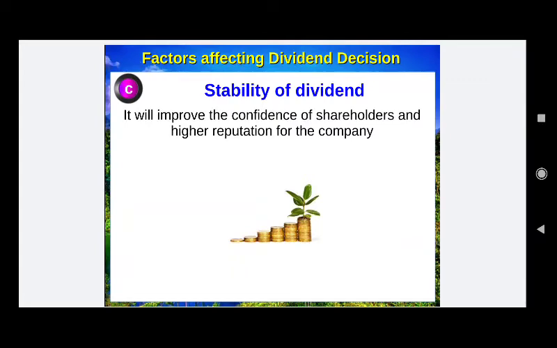Point C, the stability of dividend. It will improve the confidence of the shareholders and the reputation of the company. If the company's potential has gone up and the company is earning more profits because of the size of its business, not just a temporary effect, then it can go for higher and stable dividends.